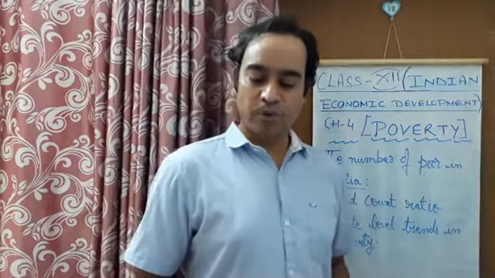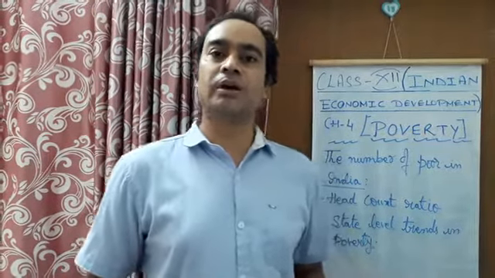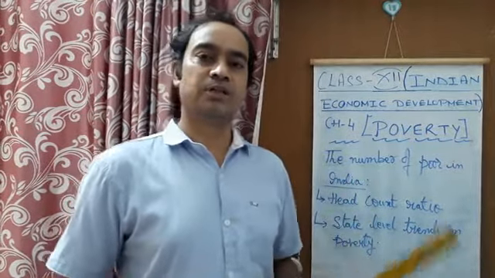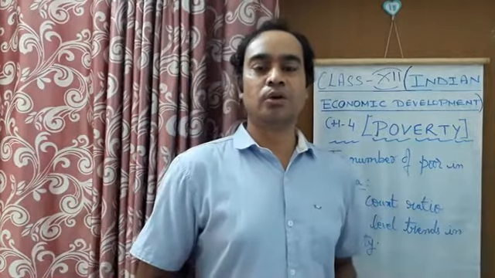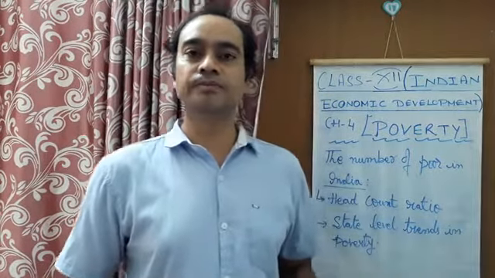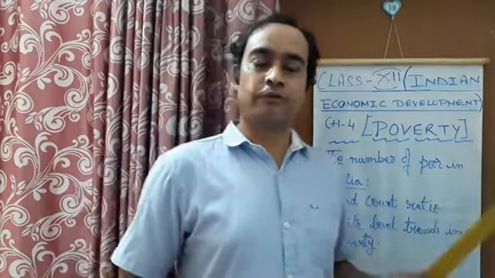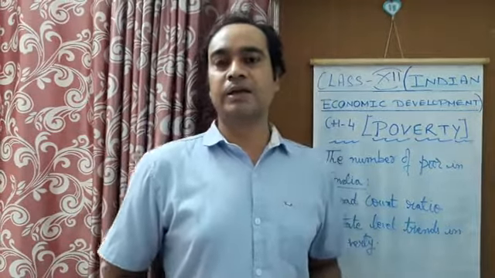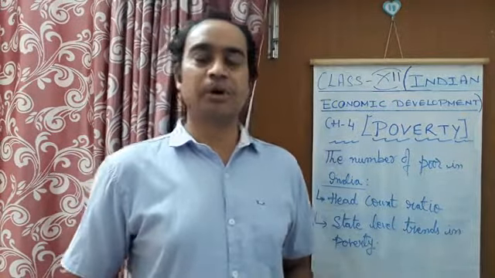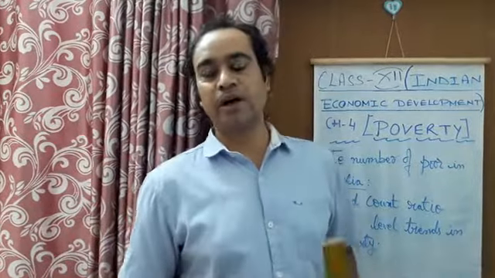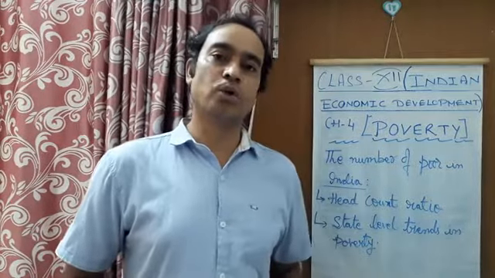Unemployment is another problem. Indebtedness is another problem, where a particular person in a rural area has taken a loan for growing one crop and his crop failed, so he was unable to give back the loan. So for growing another crop, he has to take another loan, a second loan.